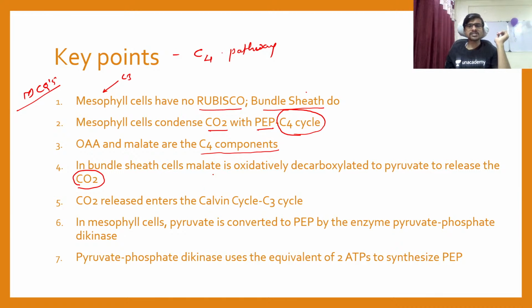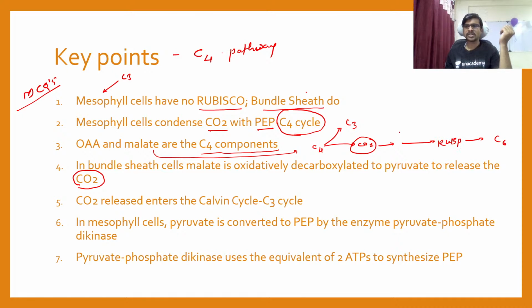In a bundle sheath cell, malate is oxidatively decarboxylated. म्हणजे malate जो आहे तुमचा, हा malate bundle sheath cell मध्ये गेल्यानंतर याचं काय केलं जातं रे मित्रांनो, हा C4 compound आहे, म्हणजे 4 carbon atom compound आहे. So it is converted into the C3 and CO2. So this CO2 is now used to add on the RuBP which converts into the C6. Okay, by rubisco.